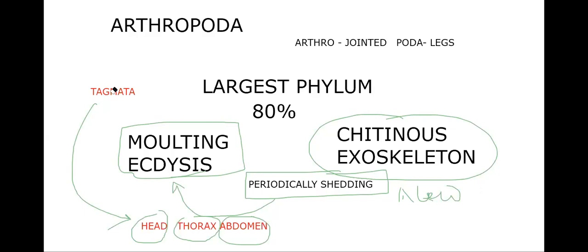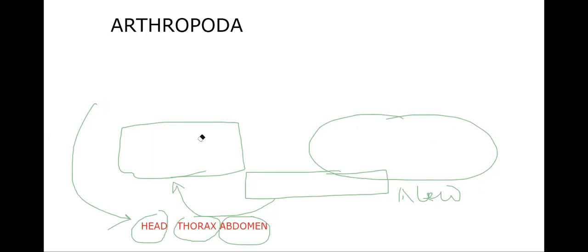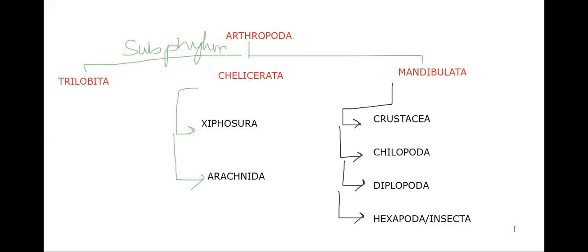So erasing all these, we should start from tagmata itself. I am erasing all these. That molting, I think it came across much better to you. Molting means shedding off; the outer layer is shed off. We say molting. Let me take the items to be distributed in the classes. Number one, tagmata, the body division. So we'll start from here.